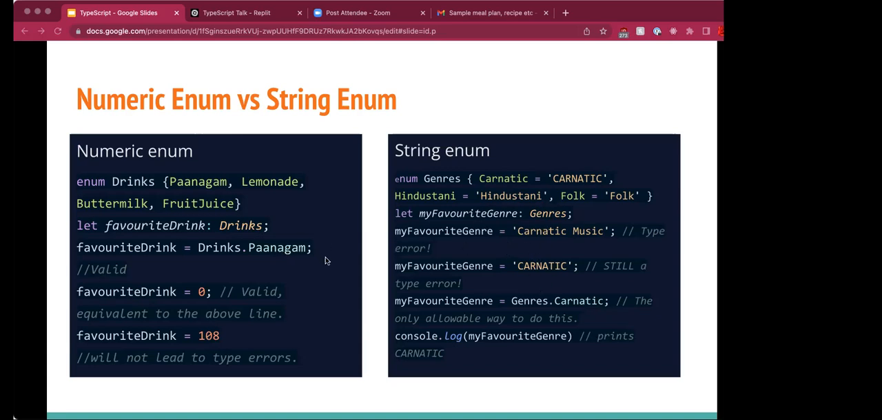So the same as in a numeric enum, you cannot specify some random value. You cannot specify it just with Carnatic as the value. You need to say it as Jonas dot Carnatic. That is the only allowed thing. So string enum is more strict because you cannot assign a number to it. So a string enum is better than a numeric enum because it's just more informative to see in the logs and so on.